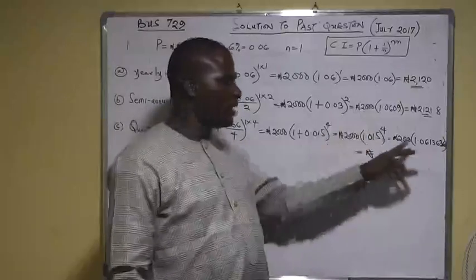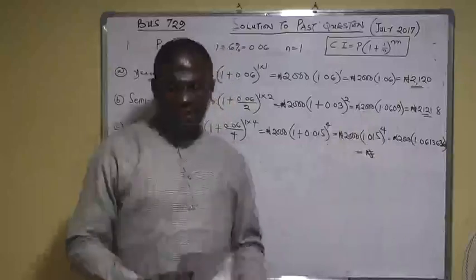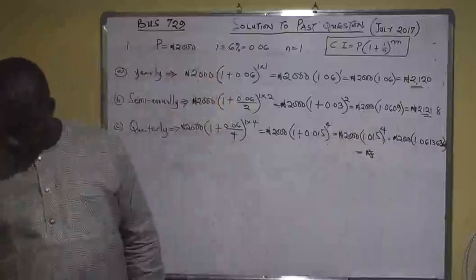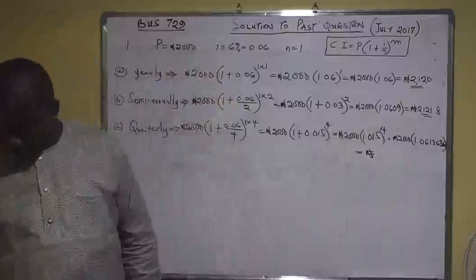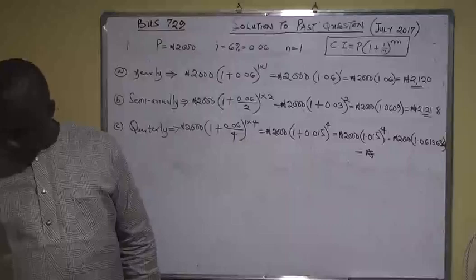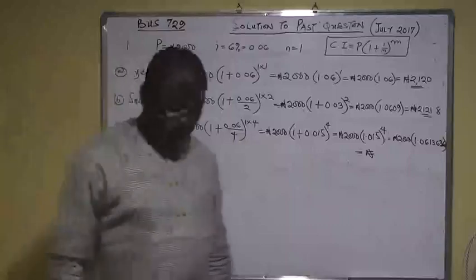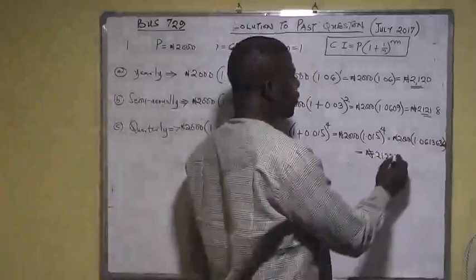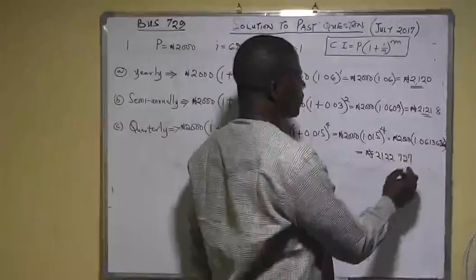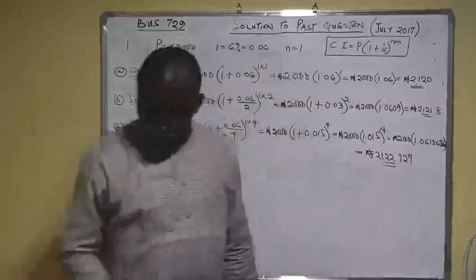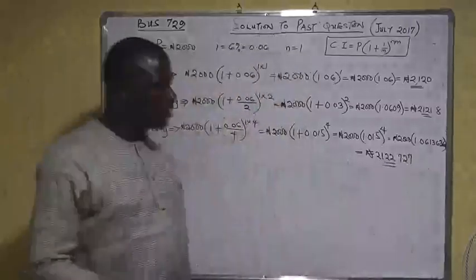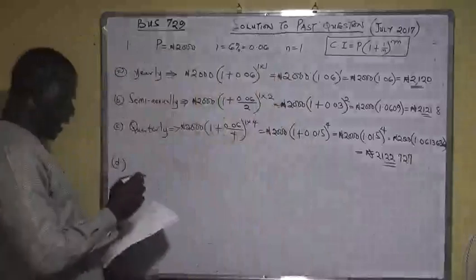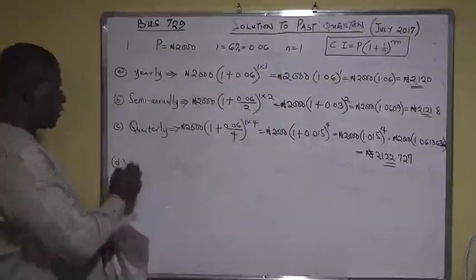That's in 4 places, and that will give you this. So if you multiply that by 2000, you are going to have 2122.727. That's what you are going to have.